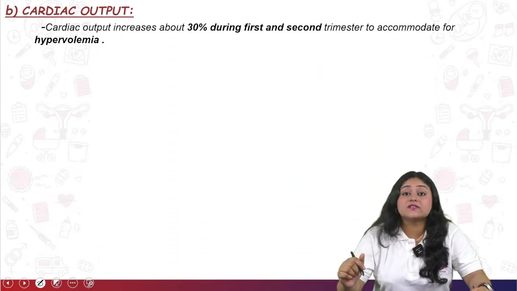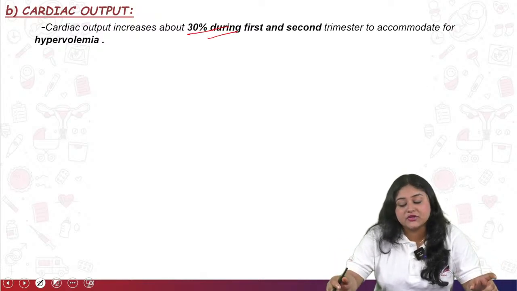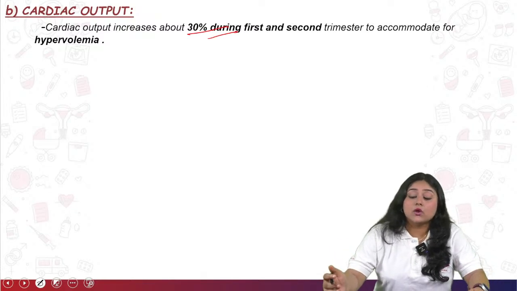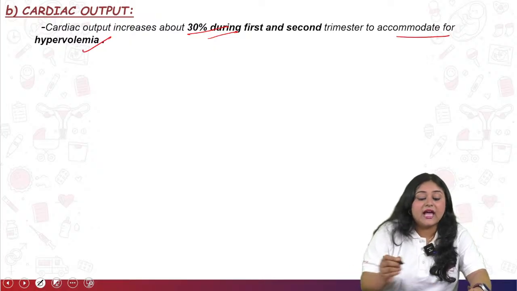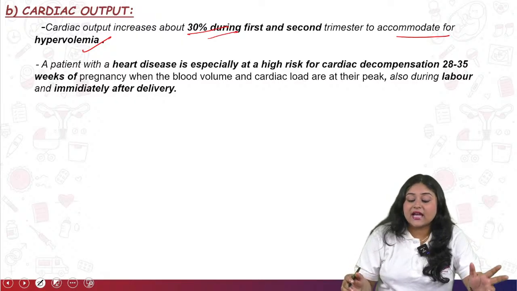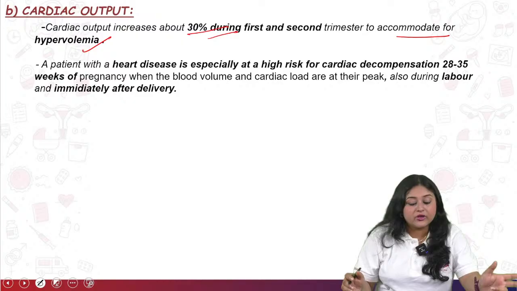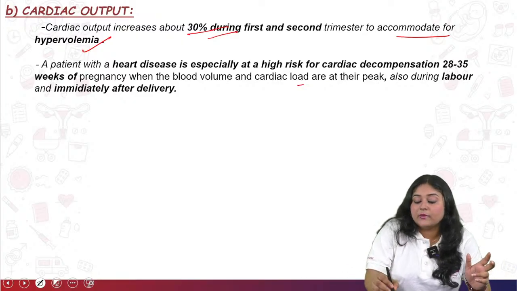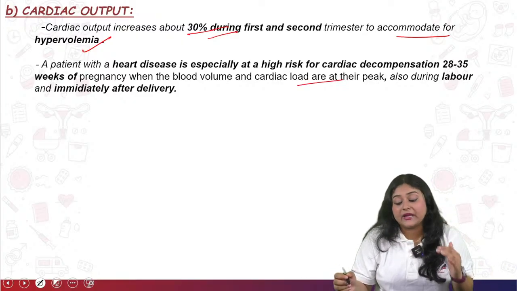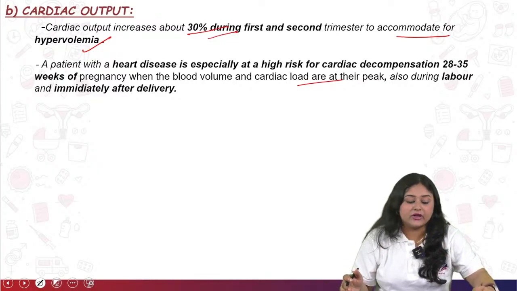Cardiac output is going to be increased about 30% during the first and second trimester of the pregnancy, and it is going to accommodate the hypervolemia. Patients with heart disease are especially at high risk for cardiac decompensation at 28 to 35 weeks of pregnancy, when the blood volume and cardiac load are at a peak, and also during delivery as well as immediately after delivery.